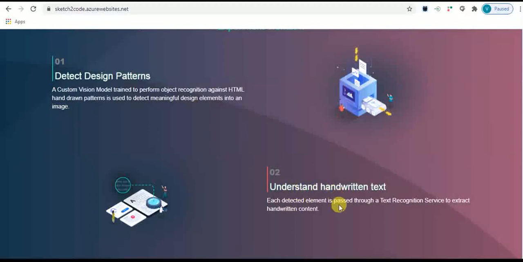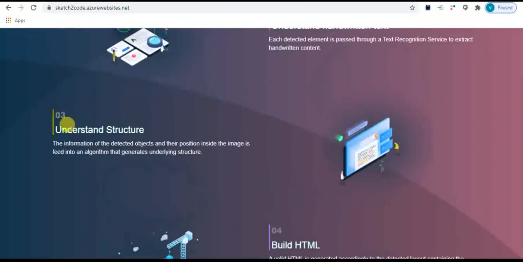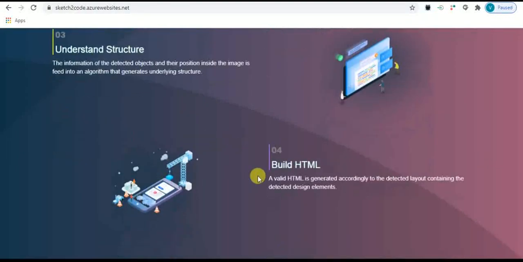In this step, a text recognition service extracts the handwritten content. The third step is to understand the structure. In this step, the identified objects and their positions inside the image are given as input to an algorithm that generates the HTML layout. And in the fourth step, valid HTML code is generated.